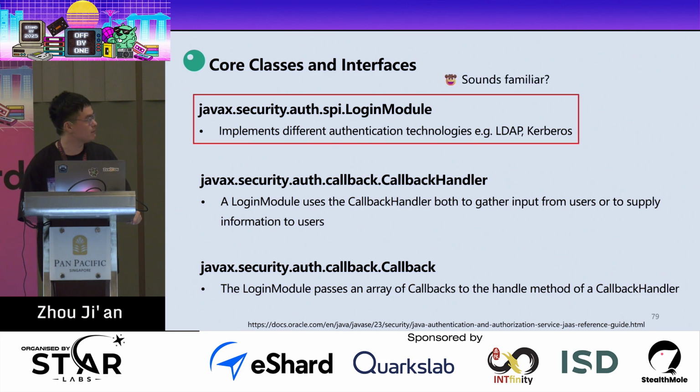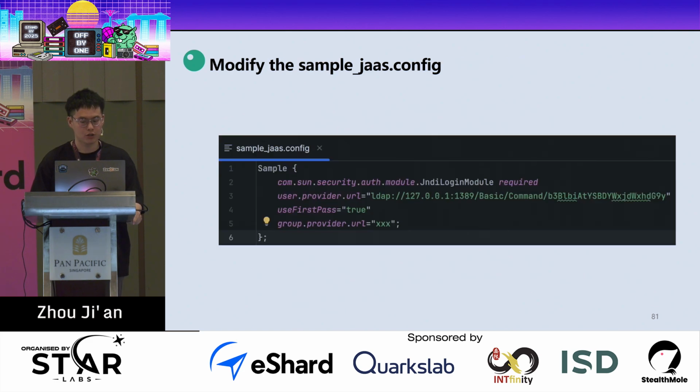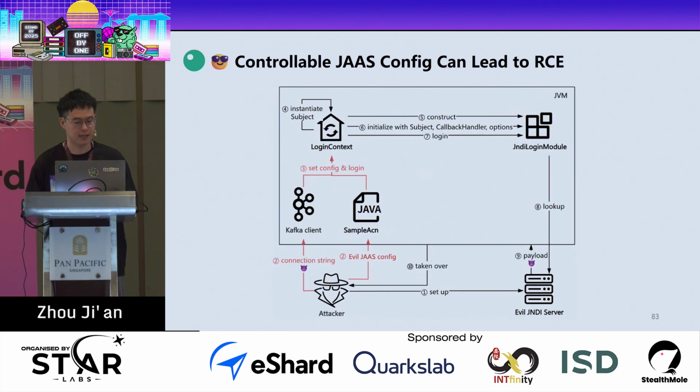So do you think this may be a little bit familiar? By default, the JDK provides us with the JNDI login module. And if you remember the Kafka client vulnerability, that vulnerability just leveraged the JNDI login module. So wait a moment, what will happen if we modify the JS configuration in the demo to our payload from the Kafka client? The answer is we can just achieve RCE again. So at that time, I found that a controllable JS configuration can lead to RCE.